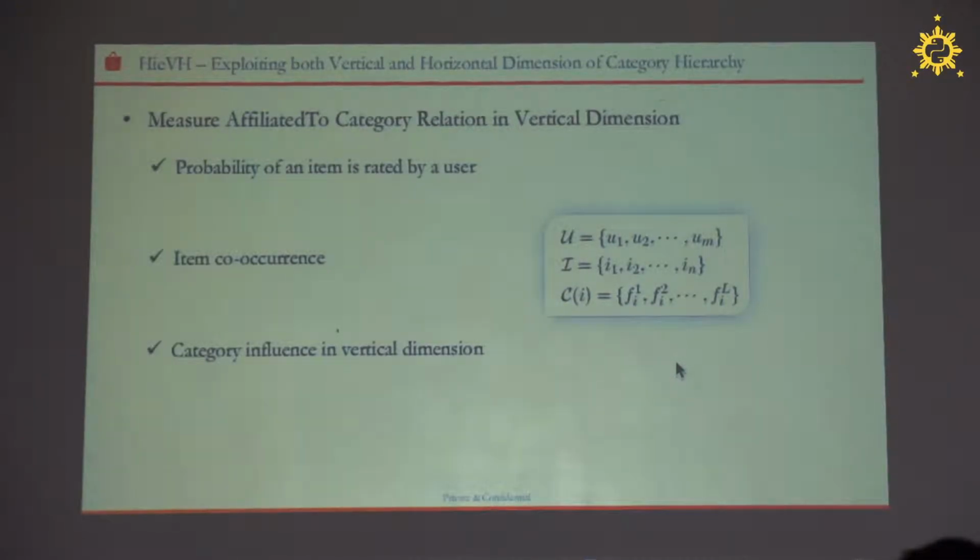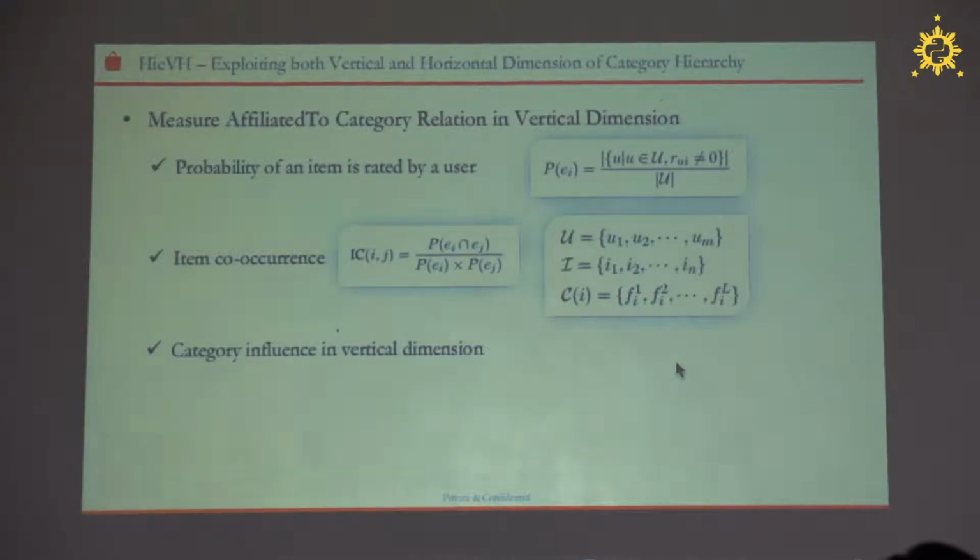Okay, so U is the user, I is the items, and C_i is the categories that item i belongs to in the hierarchy. We define the probability of an item being rated by a user as the number of users who rated the item divided by the total number of users, and then we define the item co-occurrence. The co-occurrence equals the probability that the two items are jointly purchased by users divided by their respective probabilities.